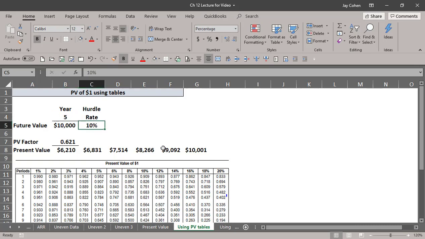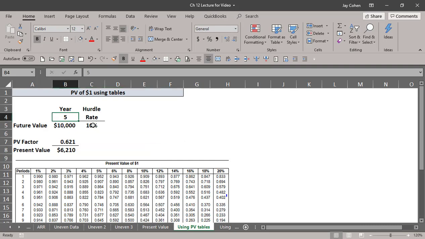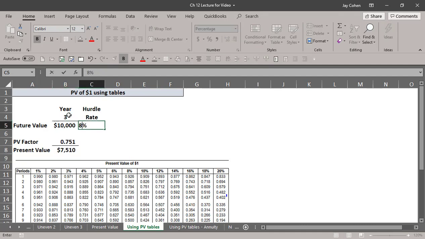Here's the proof. I could do a million more of these, but I think you get the idea. I could keep plugging in numbers all day, but that's how you use the table. Look for the year, and you look for the interest rate. If you want to test that out yourself, just pick a year, pick an interest rate, give it a try. Try 3 years and 8%, and you get 0.794.